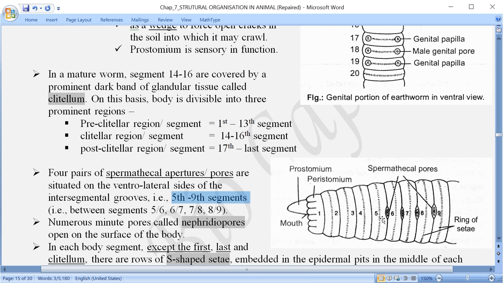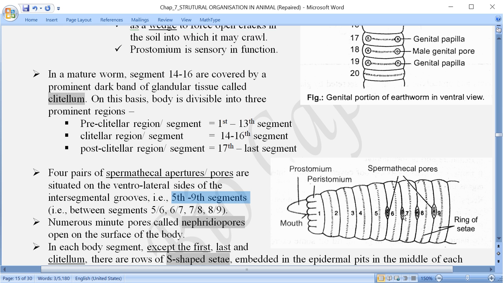In the intersegmental groove, one pair of spermathecal apertures is there. Then 6th and 7th, 7th and 8th, and 8th and 9th. So you can see 4 on one side, 4 on the other side.